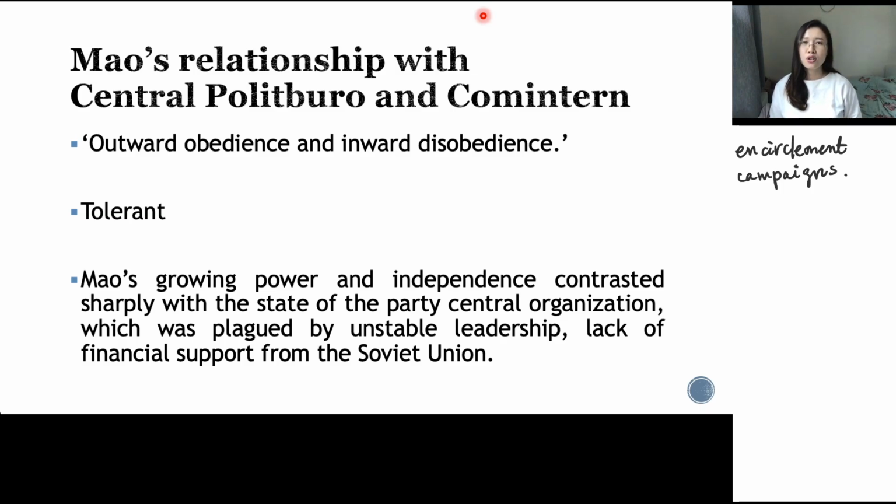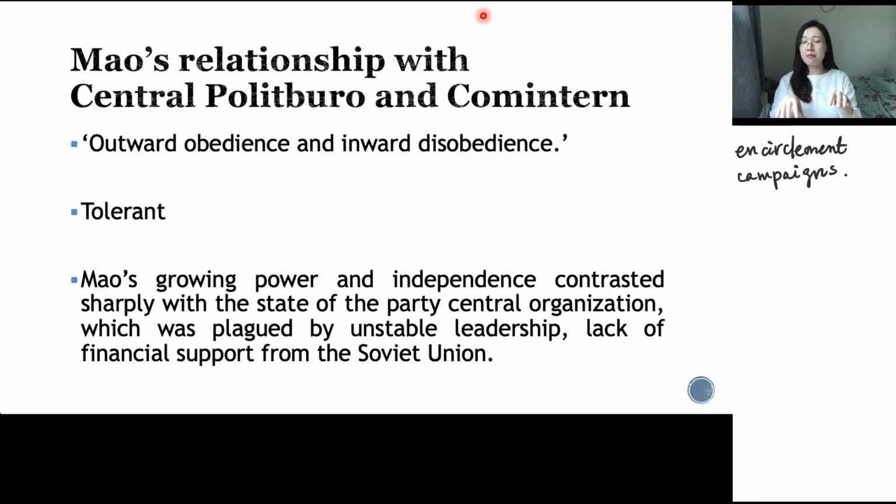So you can see the balance between Mao's growing power and the power of the Central Politburo in Shanghai, right? Because on one hand, Mao is gaining more and more support from the peasants. On the other hand, the Central Politburo in Shanghai didn't really gain any success.